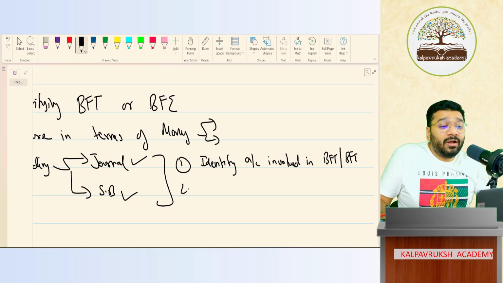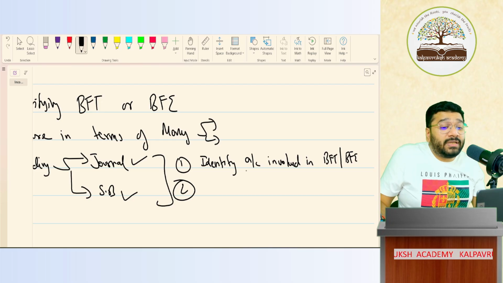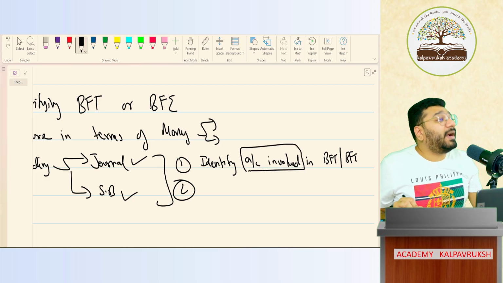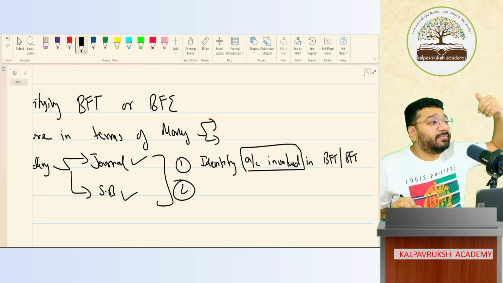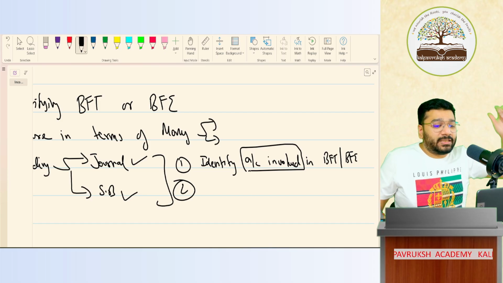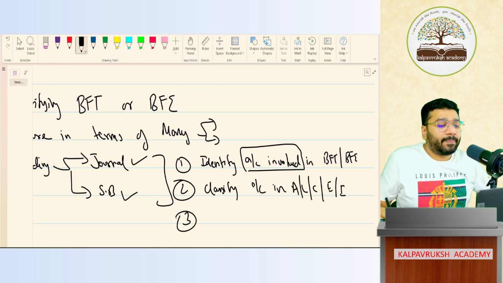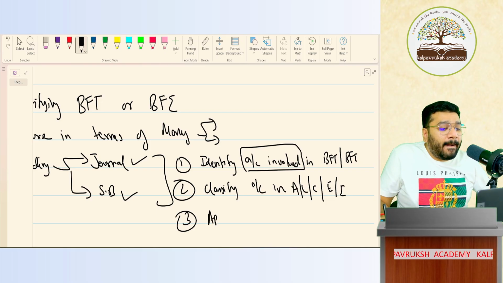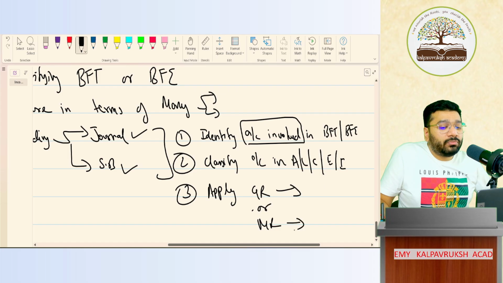Okay. What is the next step? I forgot. The accounts that you've identified, you now have to classify them into either asset, liability, capital, income or expense. Classify accounts into asset, liability, capital, expense, and income. Okay, not okay? After this, apply golden rule or modern rule